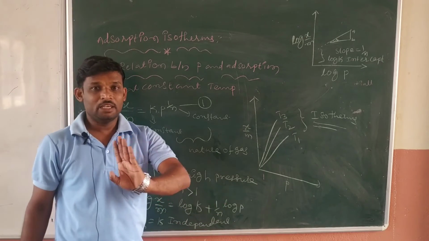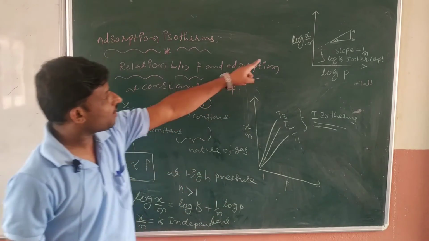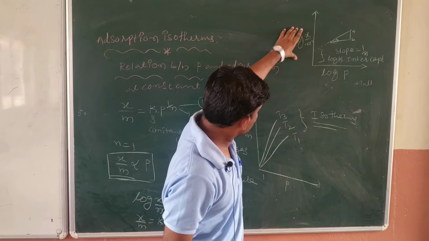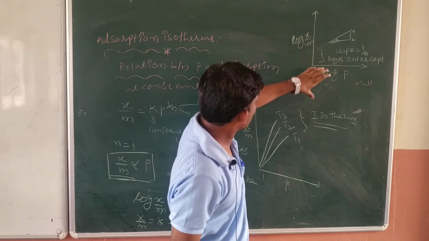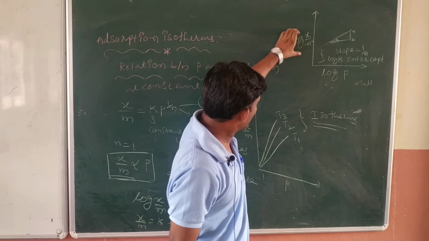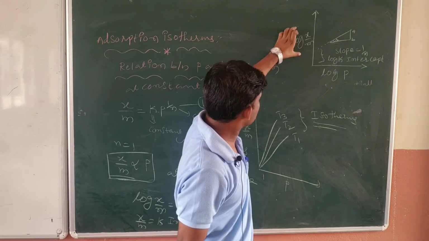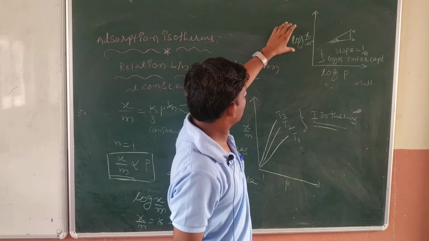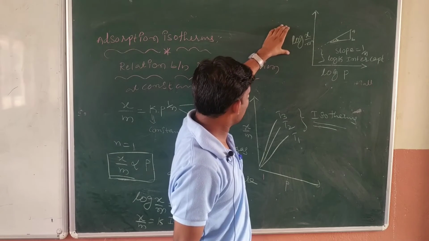Generally at JEE level, they directly ask about the graphs. They ask whether this graph indicates log x by m, log p values, or not. They will simply ask to draw the graph, which indicates log x by m versus log p.